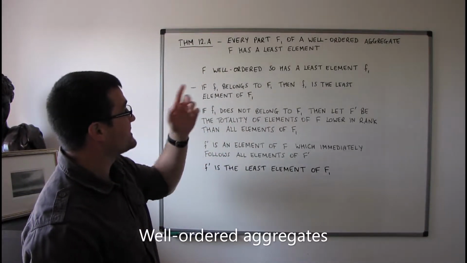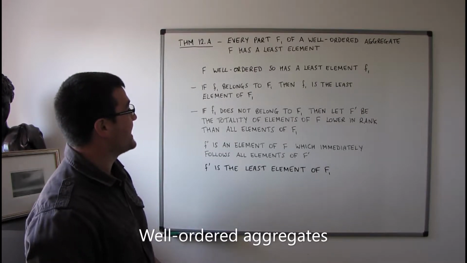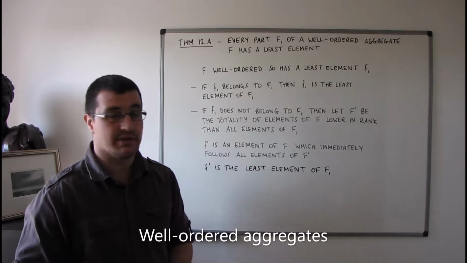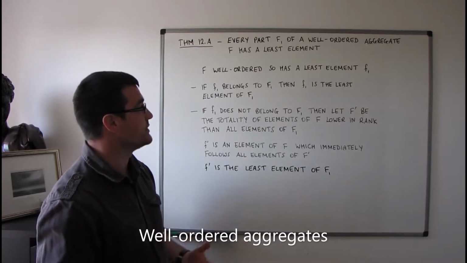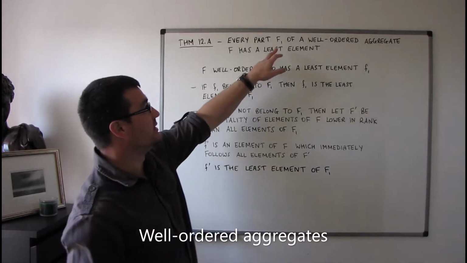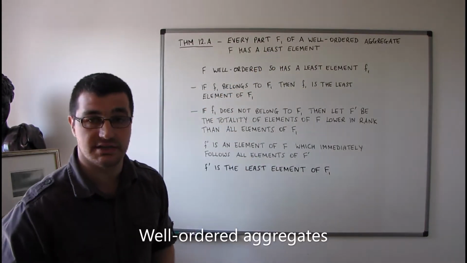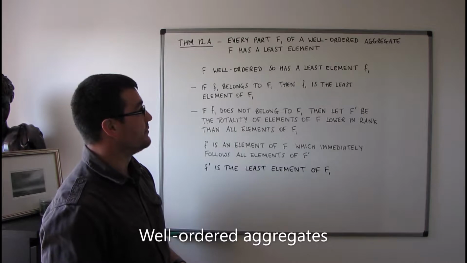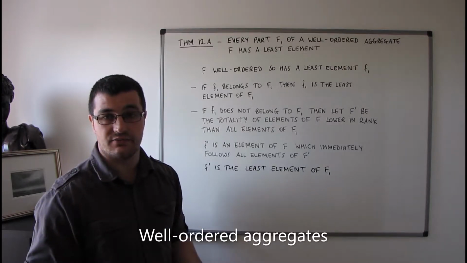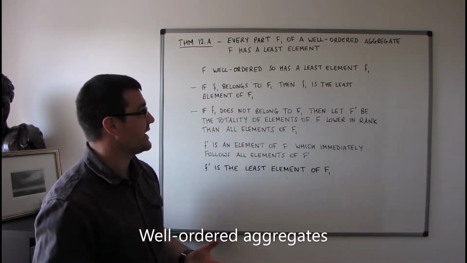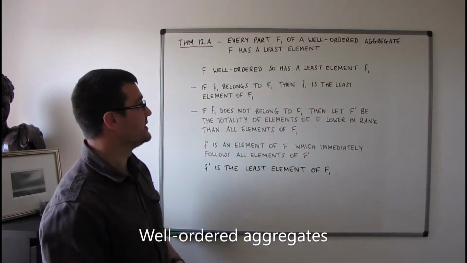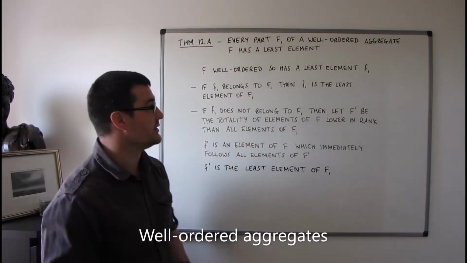So every part f1 of a well-ordered aggregate f has a least element. I think there are a couple of assumptions that we need to make here. Well, there's at least one assumption, namely that we don't assume that f1 is going to be some kind of empty aggregate. I guess if f1 were an empty aggregate, then it'd be pointless trying to find a least element. f1 certainly wouldn't have a least element.